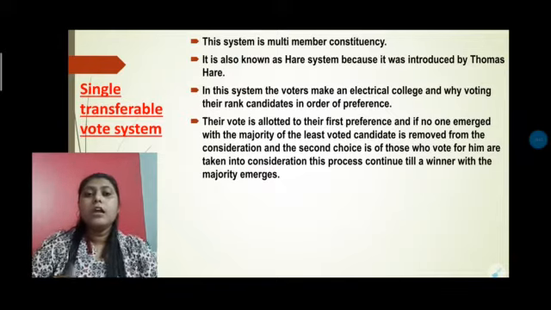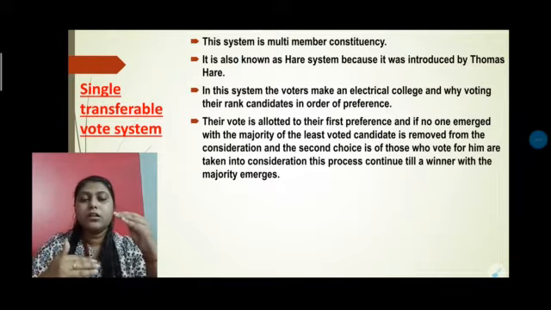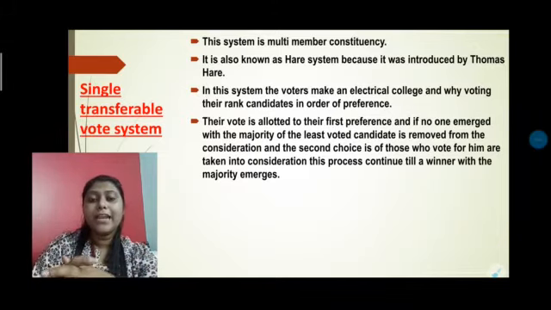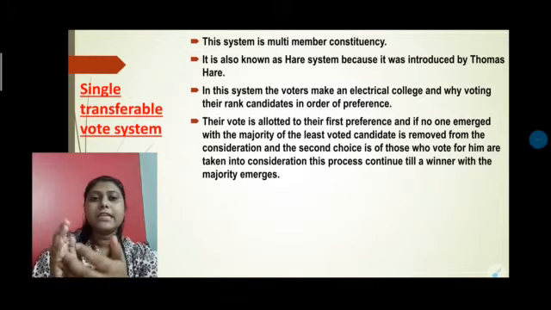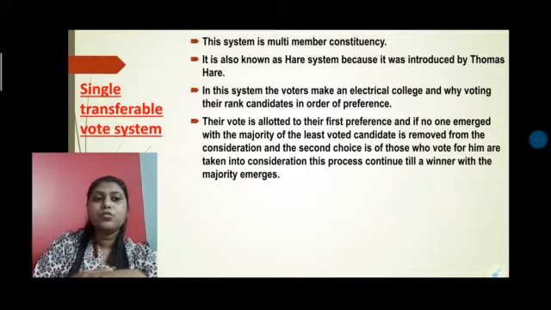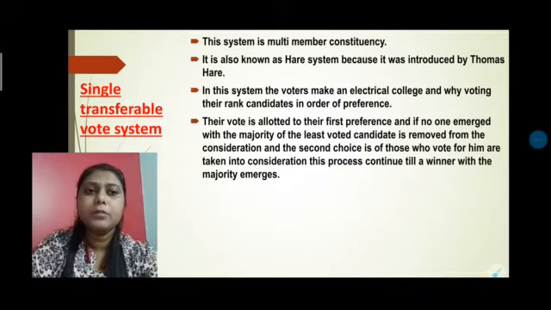So if one particular candidate gets more first preferences, say the people choose candidate A, then that candidate is declared elected. But if no one gets the majority vote, then the second preference will be counted. In this way, the winner will emerge.